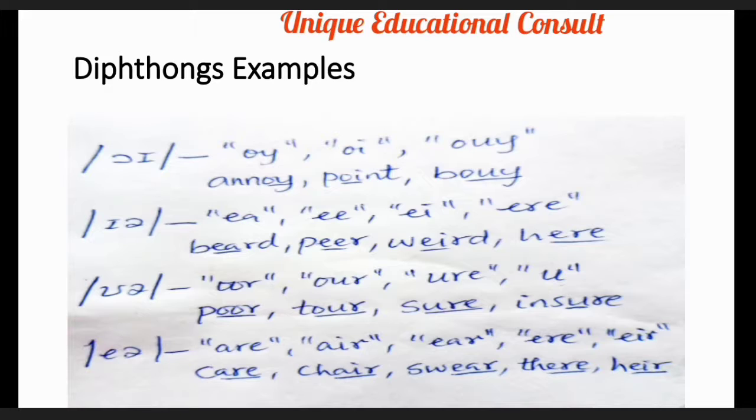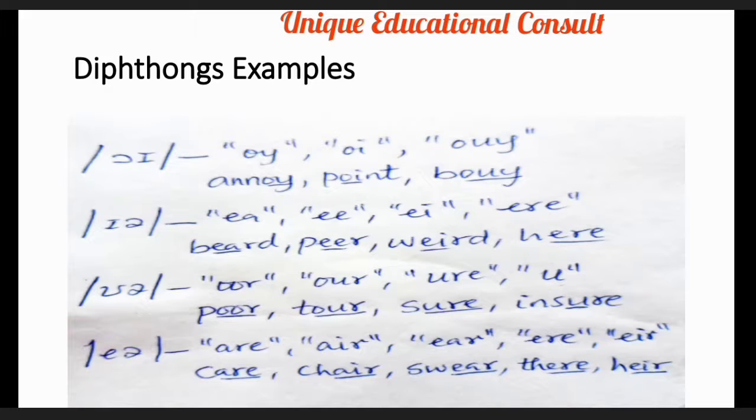Annoy. Good. The second one we have is point. You can observe the sound oi there. And the last one there is boy. Bravo. Let's progress to the next sound.